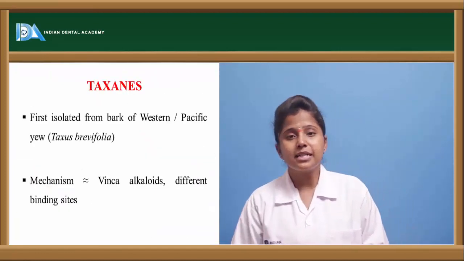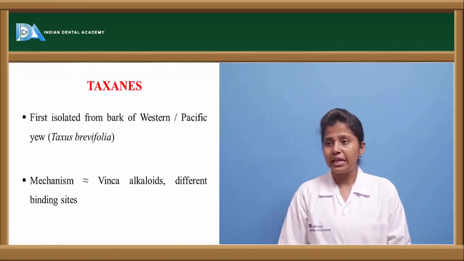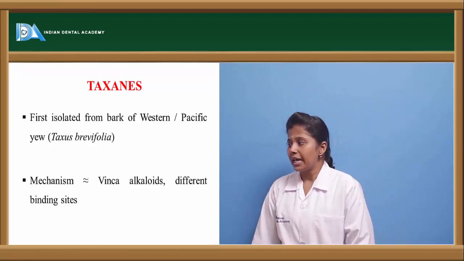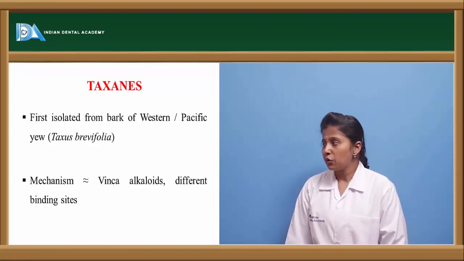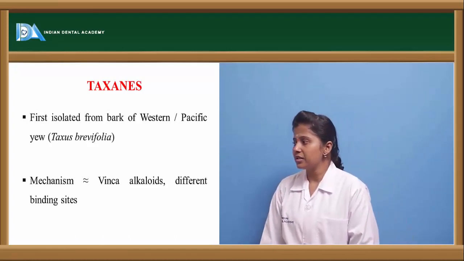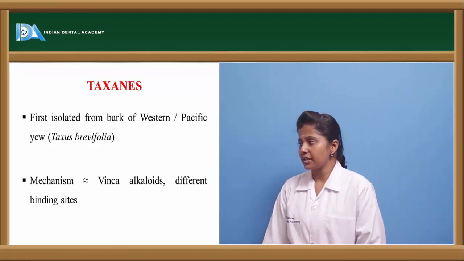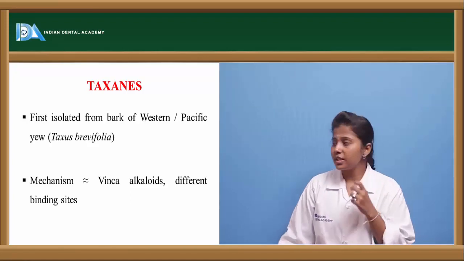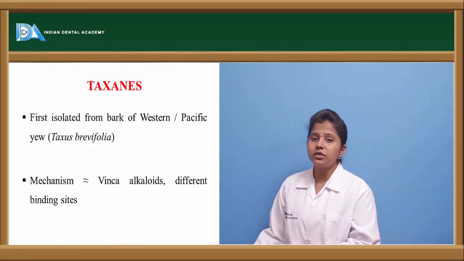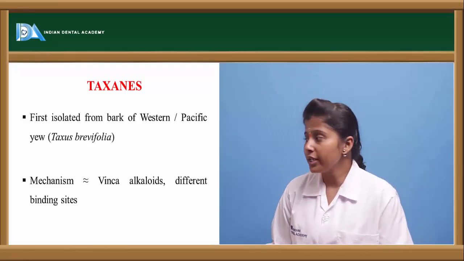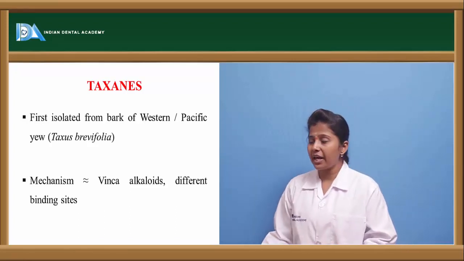Taxanes. Taxanes are also one of the plant derivatives, and they are isolated from the bark of a plant called Taxus brevifolia. The common name of this plant is Western or Pacific yew, and the botanical name is Taxus brevifolia. Here we can see the taxanes have almost a similar mechanism of action to Vinca alkaloids, but they have a different binding site.